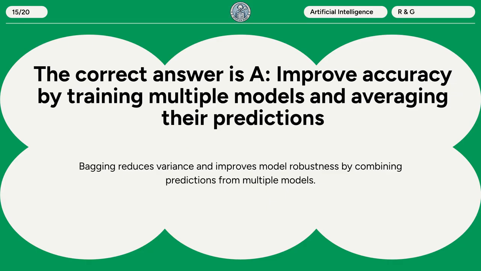The correct answer is A. Improve accuracy by training multiple models and averaging their predictions. Bagging reduces variance and improves model robustness by combining predictions from multiple models.